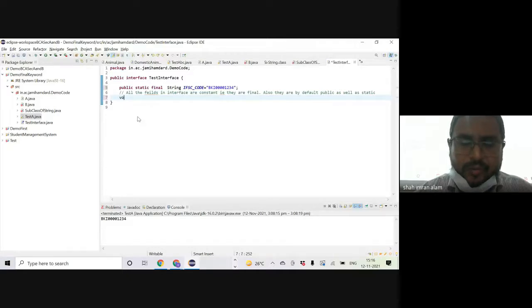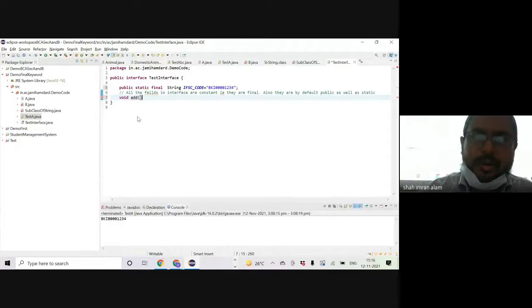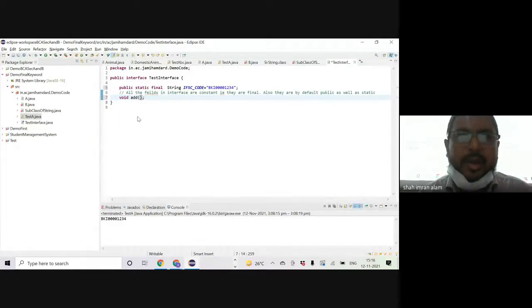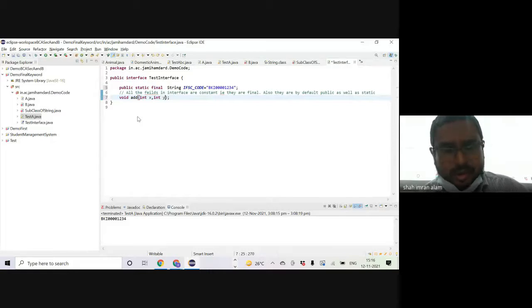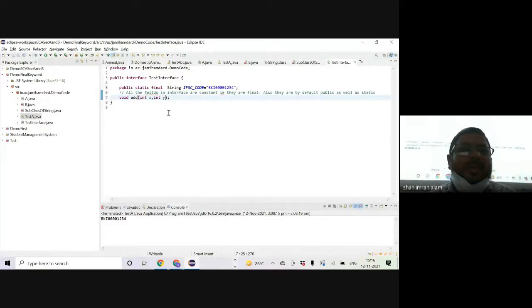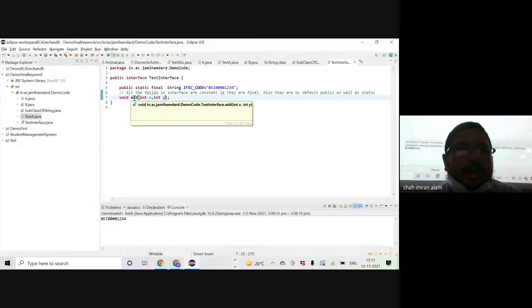Let's say void add. And if I'm writing add, then I must pass at least 2 parameters to indicate that it's adding 2 numbers. Otherwise, it may get confused. So this is the method, right? Let me just hover over here. It's abstract and it's public, right?